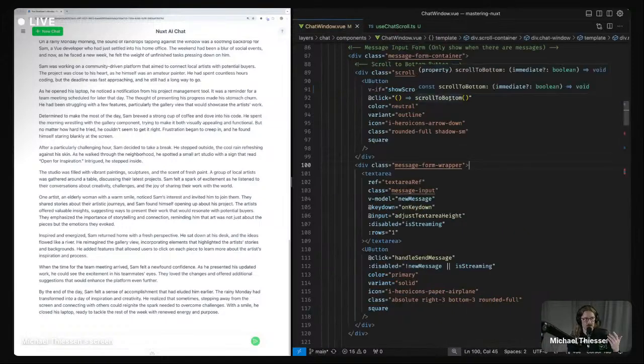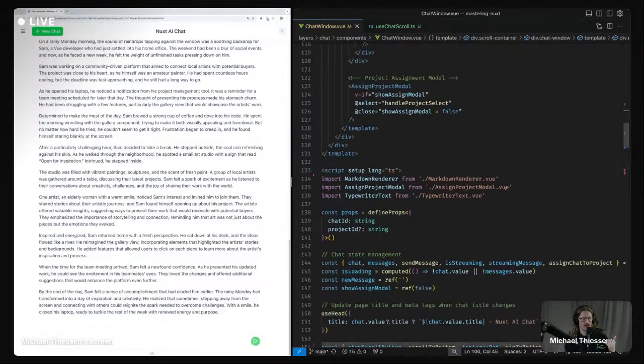But then the view part becomes what I call humble components, which are the most basic components. They might also be referred to as presentational components or dumb components. And all these components do is take in props and emit events.